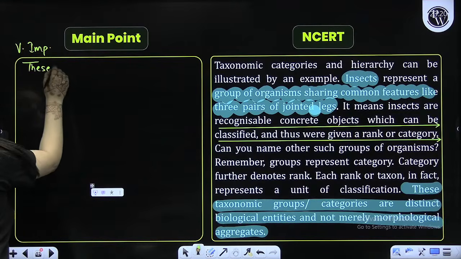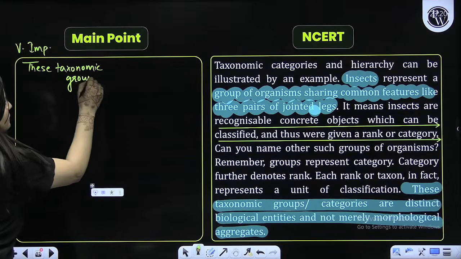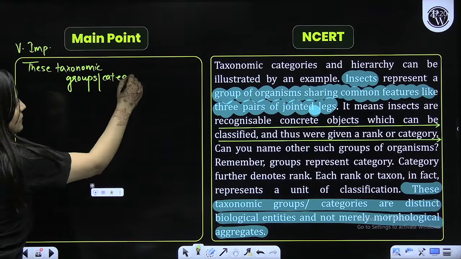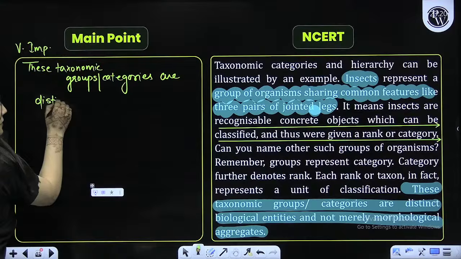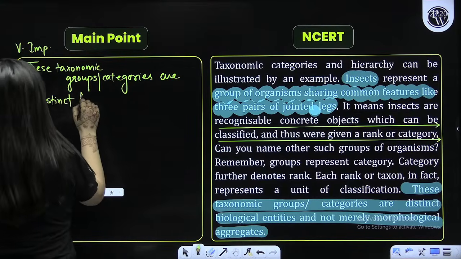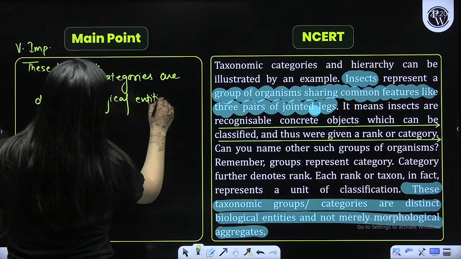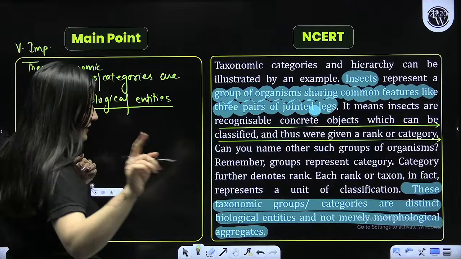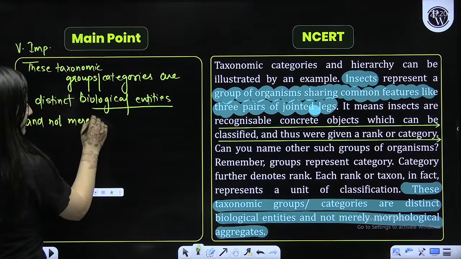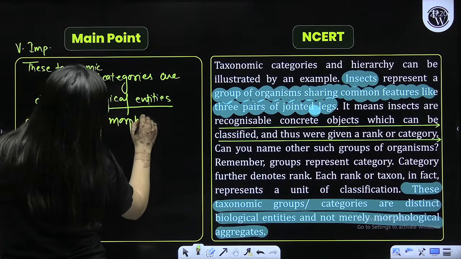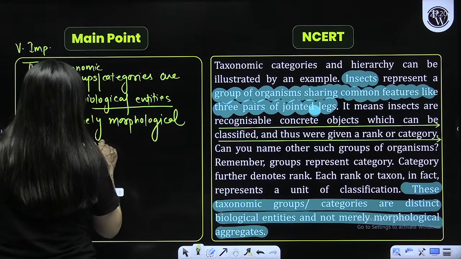Please pay attention. They are distinct biological entities, and not merely morphological aggregates.